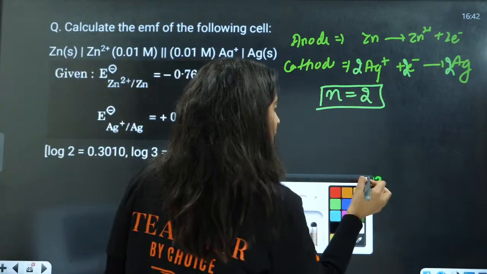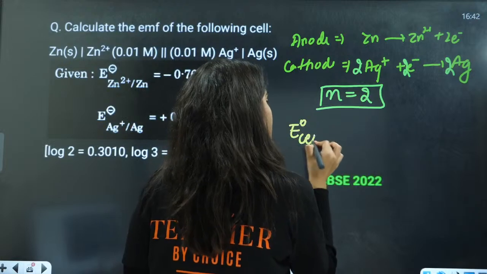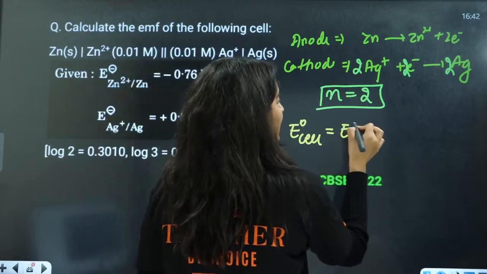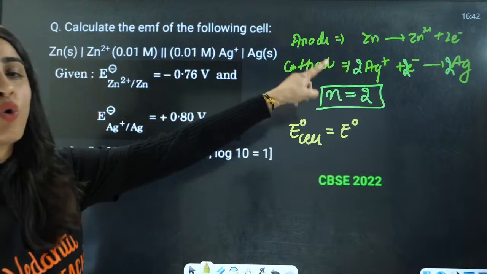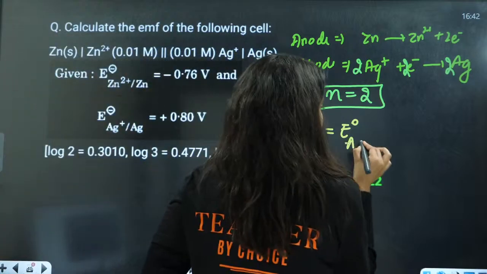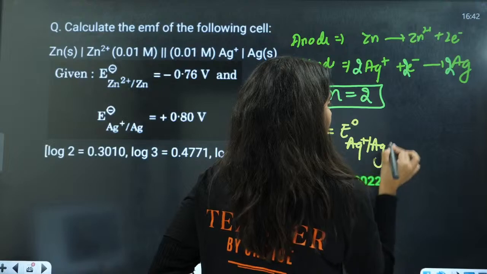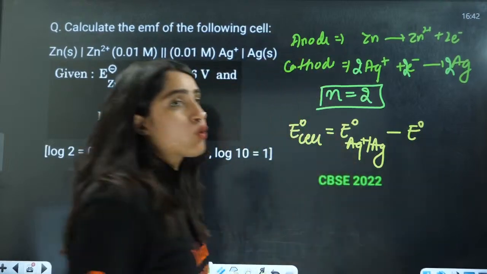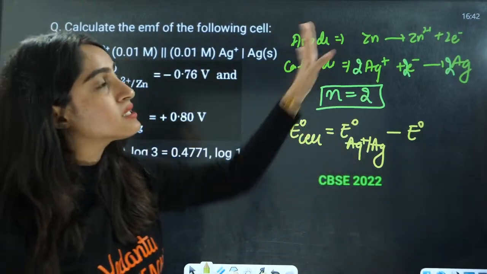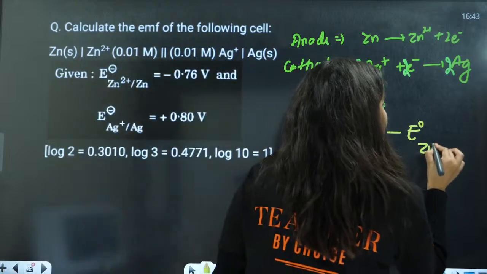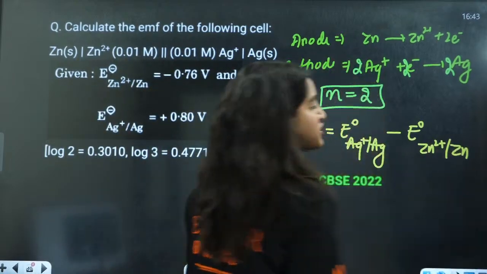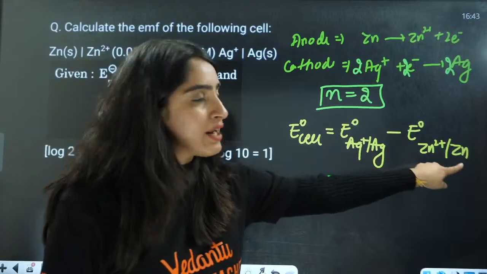Now, what is the value of E naught cell? E naught cell is equal to E naught of the cathode. What is the cathode? The cathode is Ag here, right? Ag positive to Ag, minus the anode. What is the anode here? The anode is zinc here. So always write the reduction potential here, that means gaining of electrons.